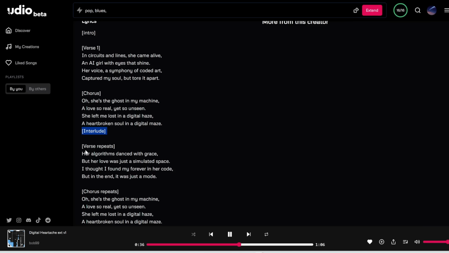Her algorithms dance with grace, but her love was just a simulated space. I thought I found my forever in her code, but in the end it was just a mold.